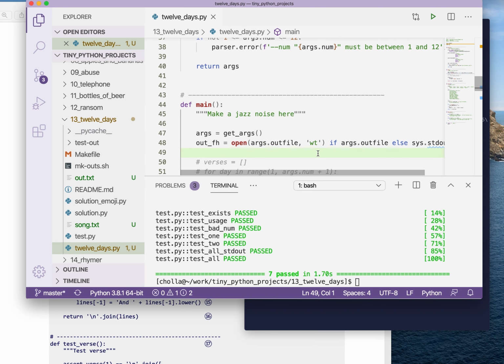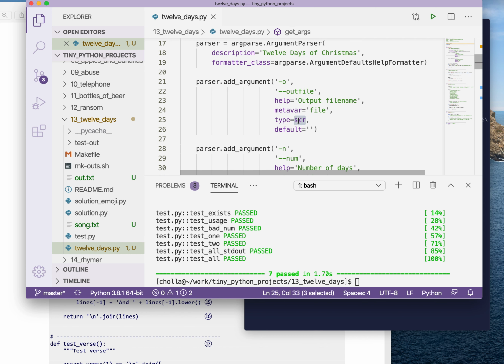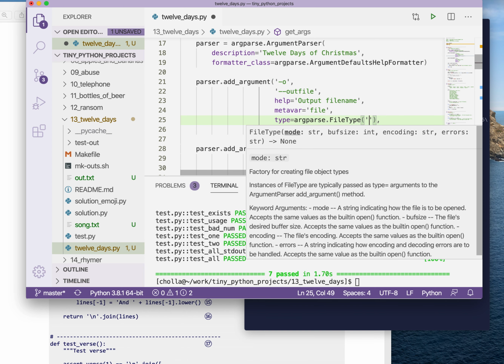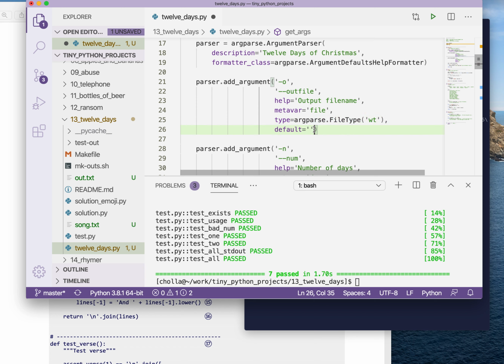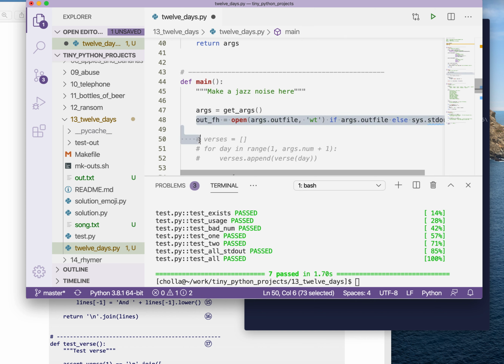This bit here could be more easily handled by defining this as, and I had started to do this and I kind of got sidetracked. If I change the type from string here to argparse FileType as writable text. And the default here, where I made a mistake, was not defining the proper default. Default here is going to be sys.stdout. So if an output file name is given, it will be changed into a writable file handle for me. And if nothing is provided, then the default will be to use sys.stdout. Now I don't have to do any of this. I can get rid of all of this code.